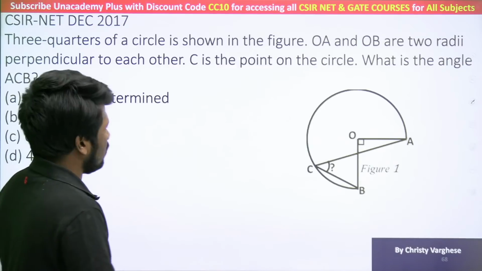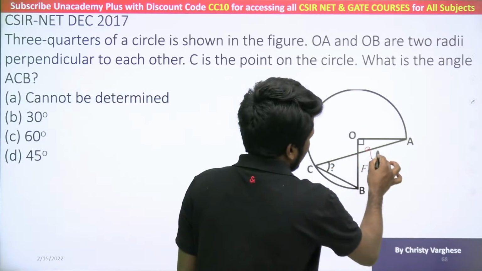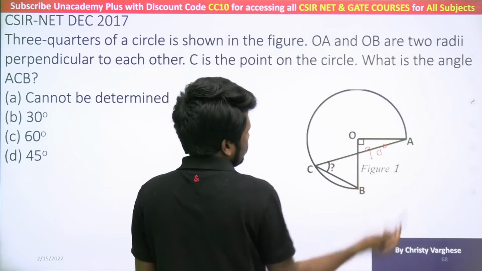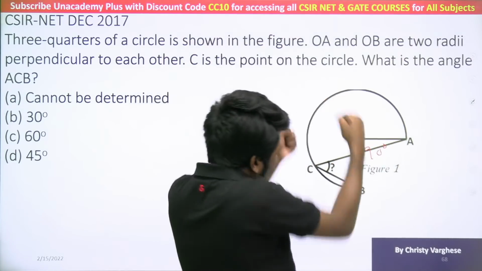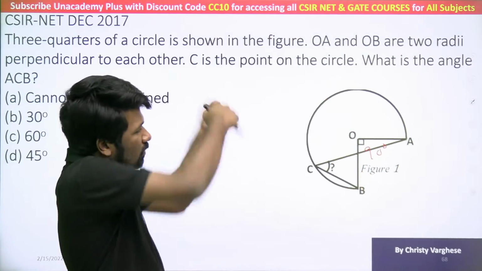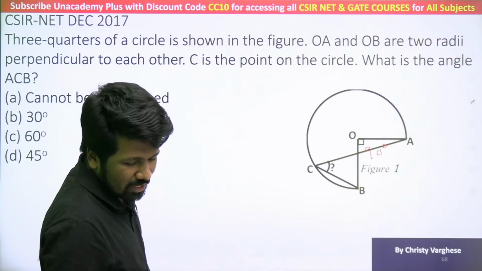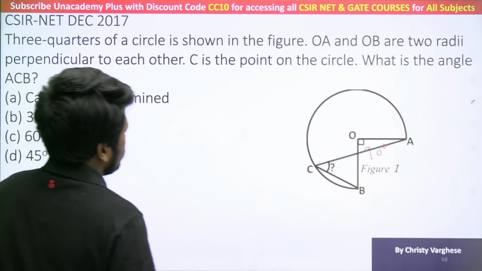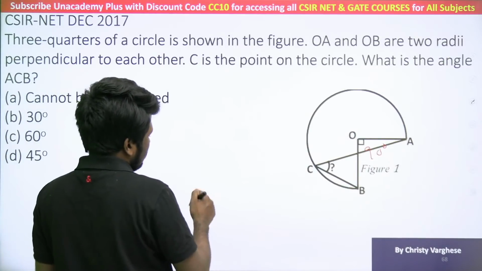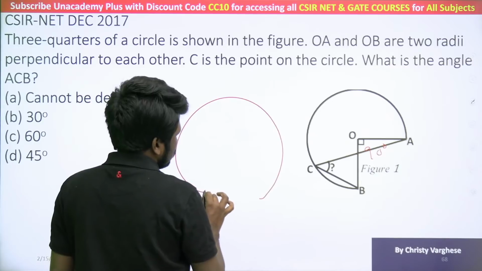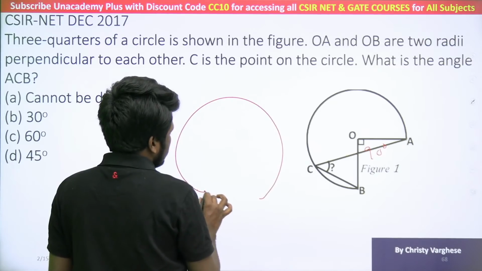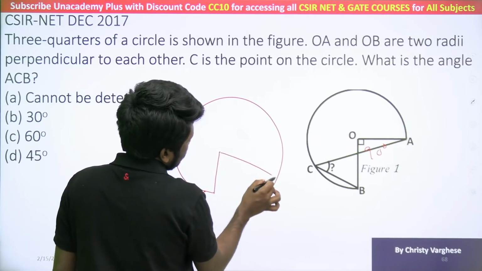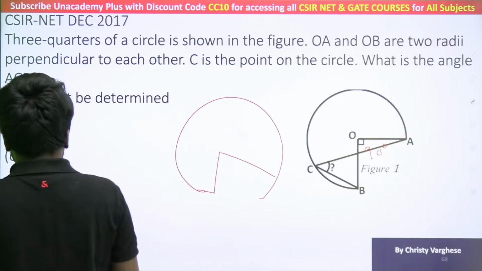Okay, this question many of you already got. This is given as 90 degree because this is a quarter circle. These 3 are quarter circles, so this is also a quarter circle. So if you tilt this picture like this, you will get just like what we discussed now, the theorem. So if you tilt the picture, you will get something like this itself. And this is 90 degree, something like this. Okay, the picture is not accurate.